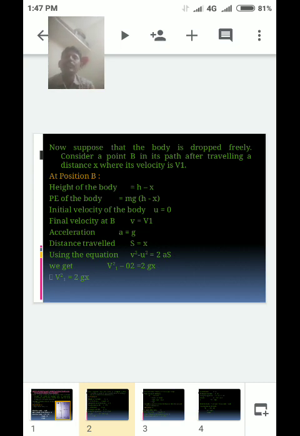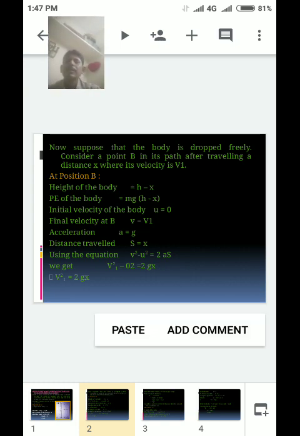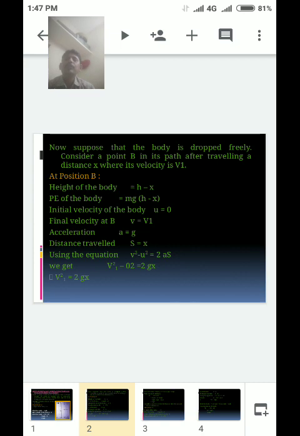Using the equation v squared minus u squared is equal to 2as, we get v1 squared minus 0 squared is equal to 2gx, so v1 squared is equal to 2gx.